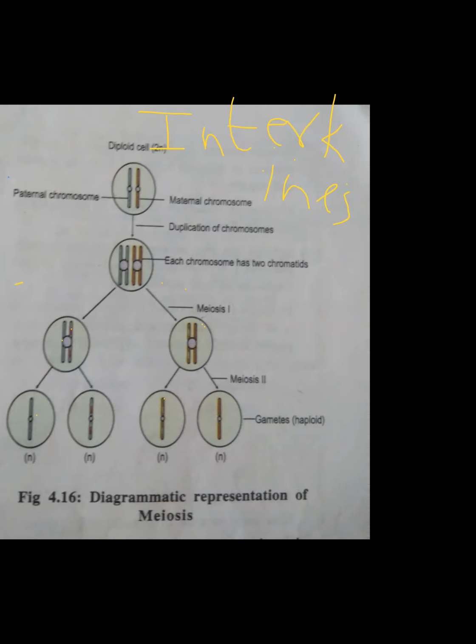Now this meiosis 2, it consists of... you just take a screenshot of this.